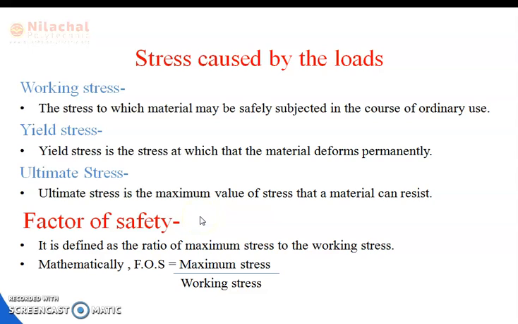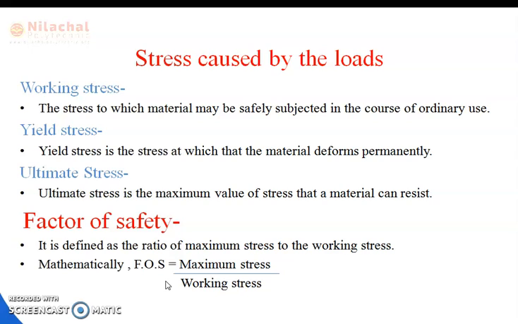The next part is the factor of safety. We have studied the factor of safety in your theory of machines chapter also, but this is the factor of safety in your machine design topic. The factor of safety is defined as the ratio of maximum stress to the working stress, and it is mathematically defined as F.O.S. is equal to maximum stress by working stress.